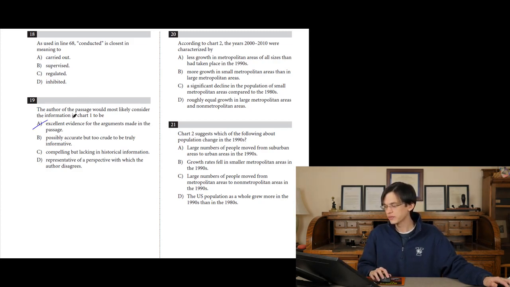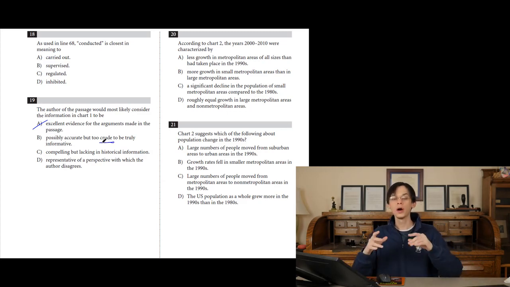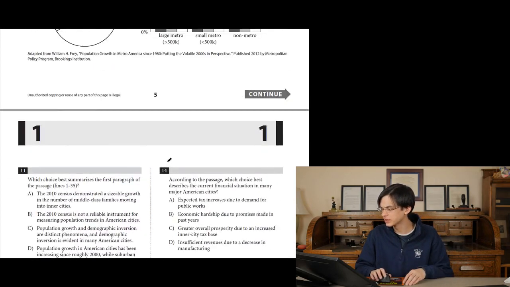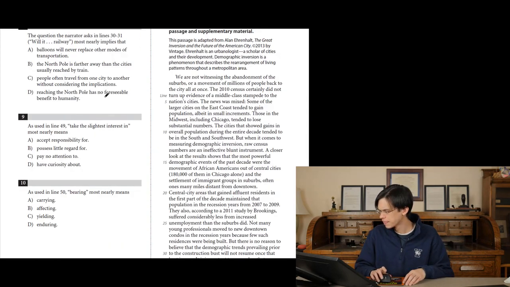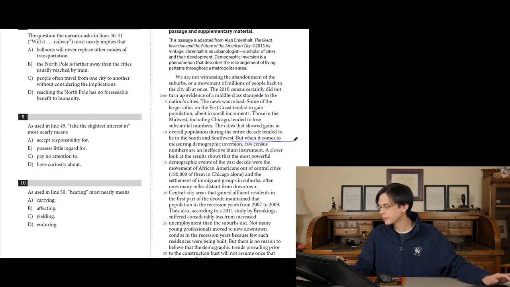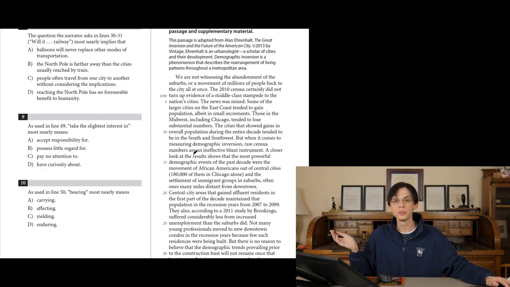B: The author would think the information in chart 1 to be possibly accurate, but too crude to be truly informative. Crude means almost, oh, maybe that's the synonym for blunt. He thought it was a blunt tool. Where was that? Let me find that. Oh, line 11: when it comes to measuring demographic inversion, raw census numbers, just the number of people in a certain city, whether or not the city grew in population or shrunk, this is an ineffective and blunt instrument.